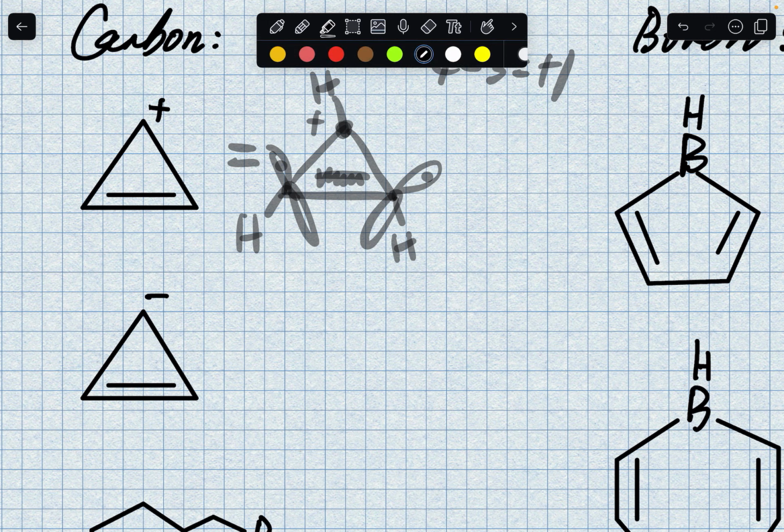Why is that the case for these 2 carbons? Because these 2 carbons already have 1, 2, 3, that's the 3 sp2 sigma bonds, right?